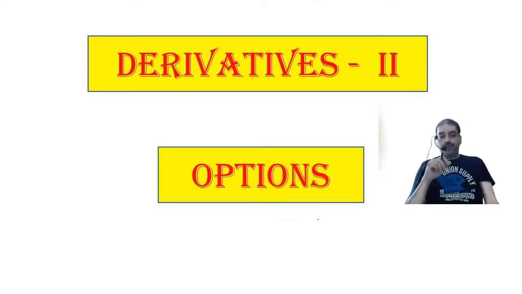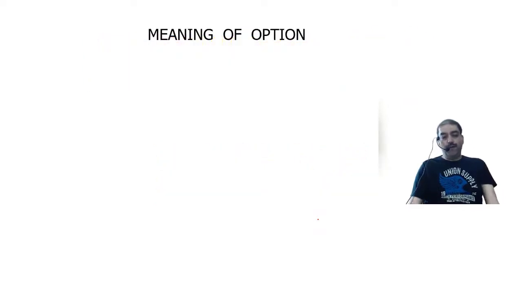First of all, the meaning of option. What is an option? I say that option means the option of buying or not buying. Option means that I am purchasing a right to buy or not to buy, or the right to sell or not to sell. So I purchase the right but not the obligation. I don't have any obligations or compulsions, but I can exercise the right. I have the power to exercise the right, but nobody can force me to do it.